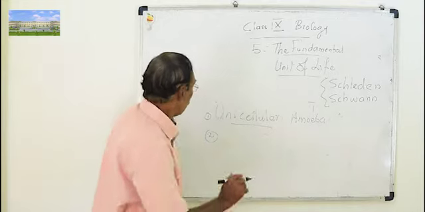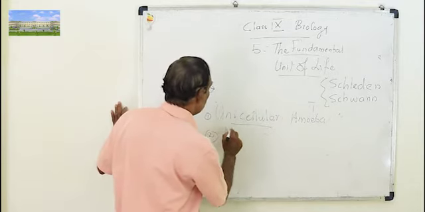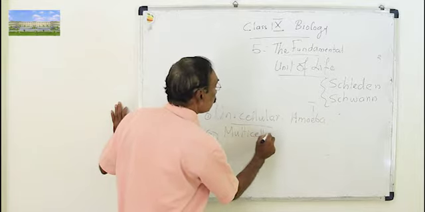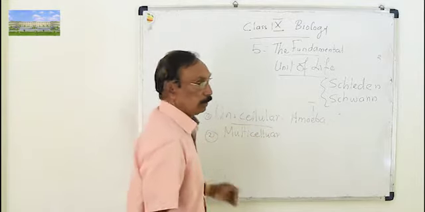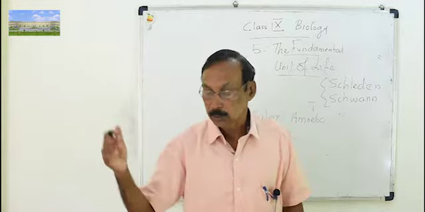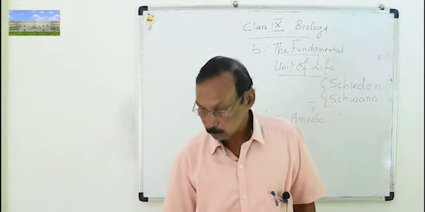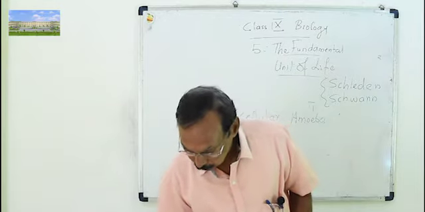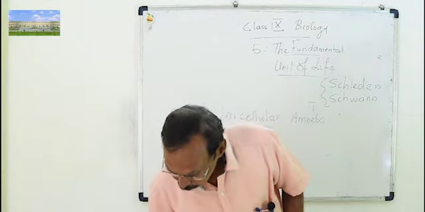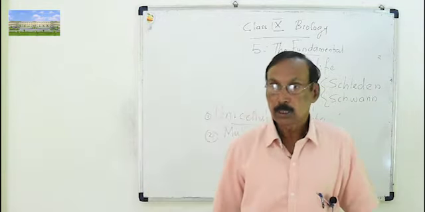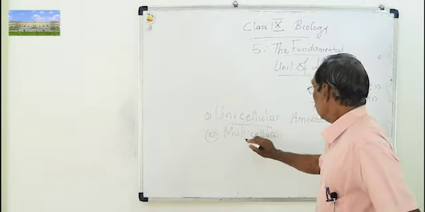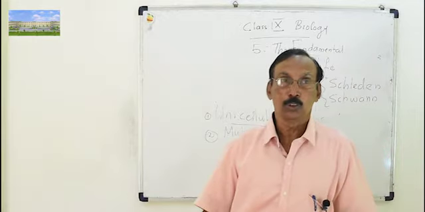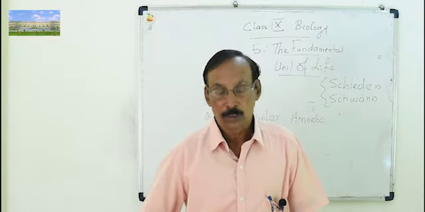Then organisms with many cells are called multicellular organisms. Human beings and the bigger plants which we are seeing are all multicellular. Unicellular organisms we cannot see with our naked eye because they are very small. In a multicellular organism like us, different types of cells are there. There is no need of explaining about different types of cells because you know we have muscle cells and